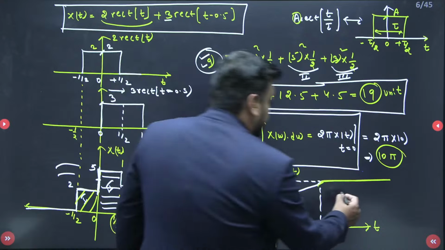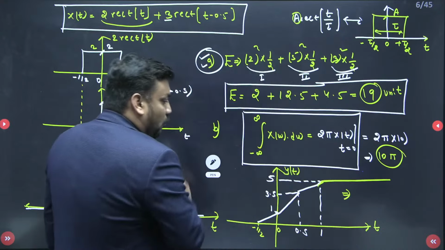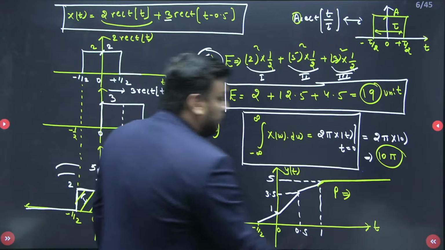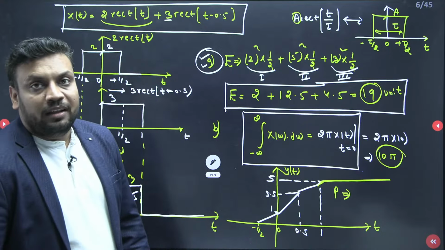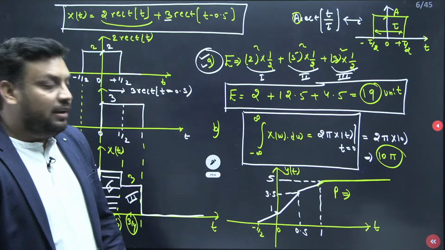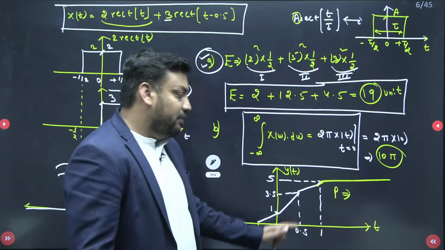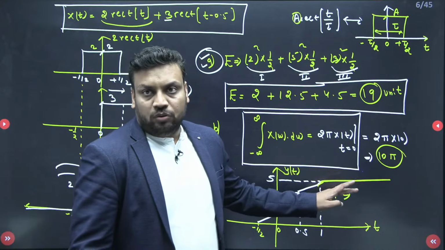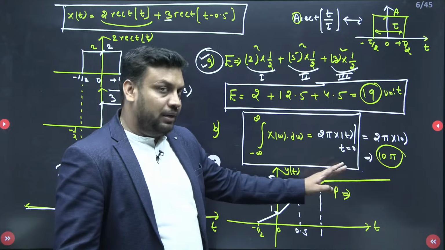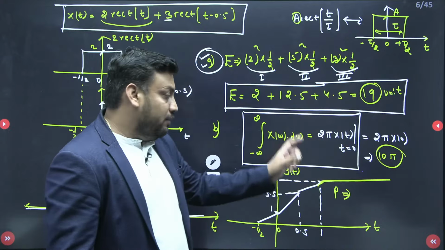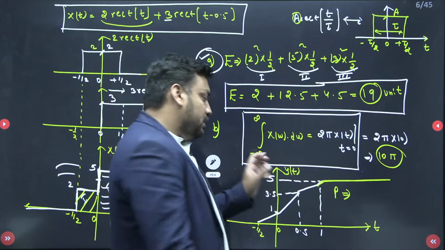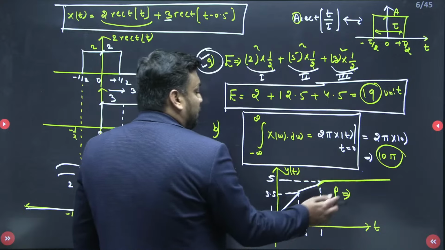But here you will get to know what the power is, and I hope you remember the short trick I told you. The short trick says that if the signal has a constant value till infinity, then whatever constant magnitude is there, just pick that, and A square by 2 is the power.